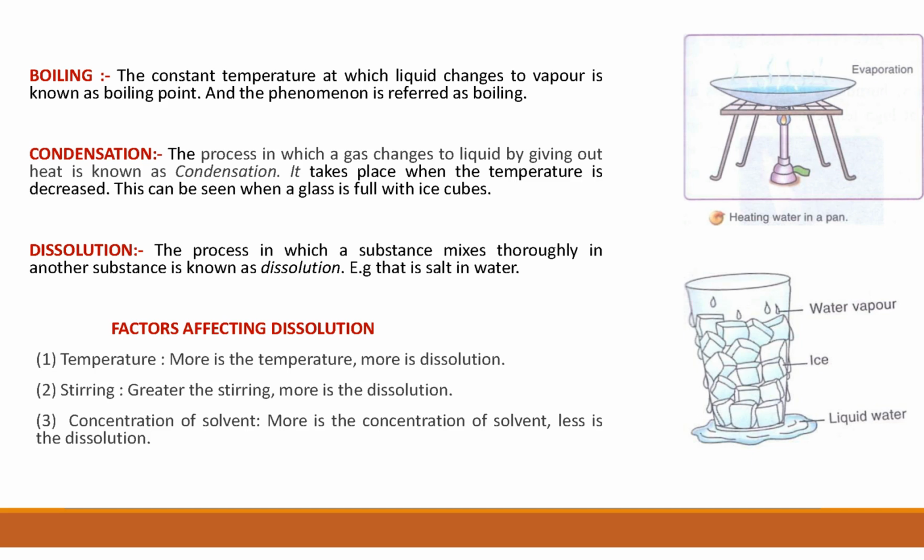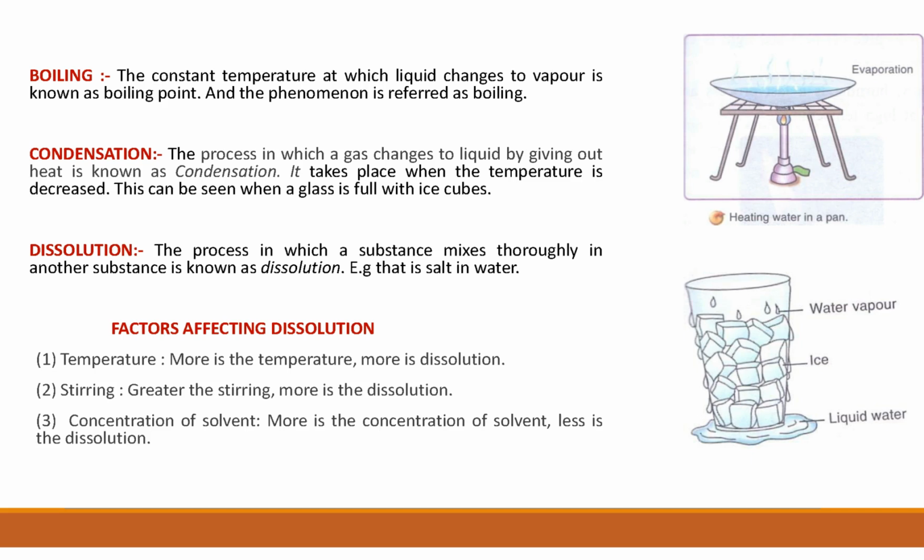Then condensation, the process in which gas changes to liquid by giving out heat is known as condensation. So in simple language you can understand, when liquid converts into the vapor, that temperature is known as the boiling point, and when these vapors again cool down and convert into the liquid, this is called condensation.